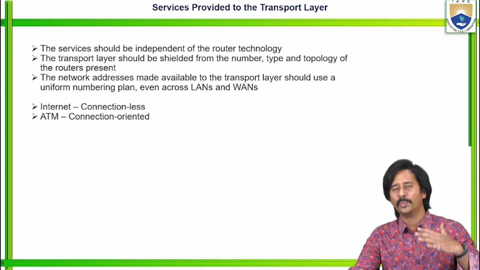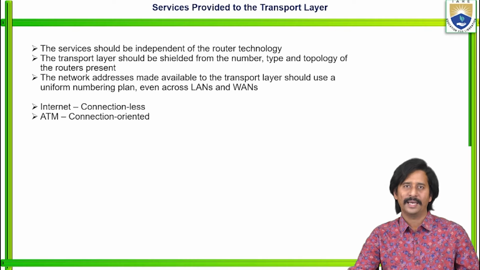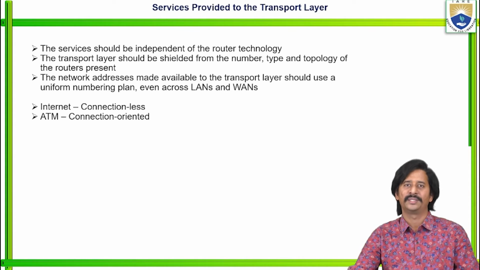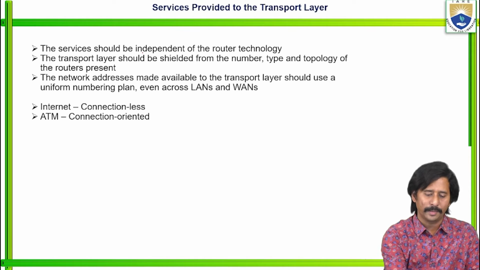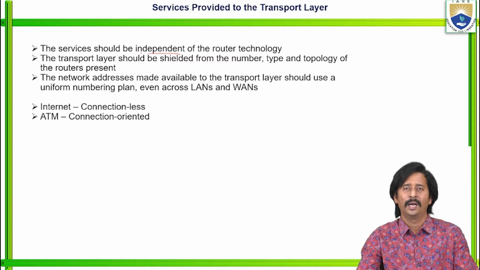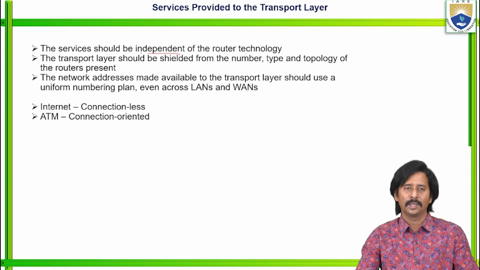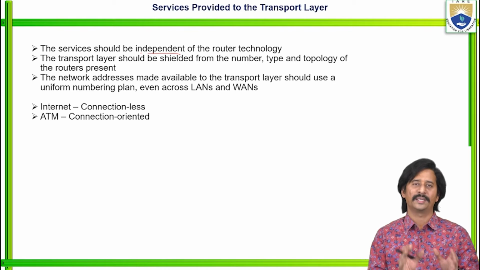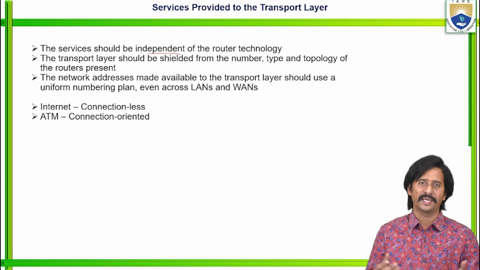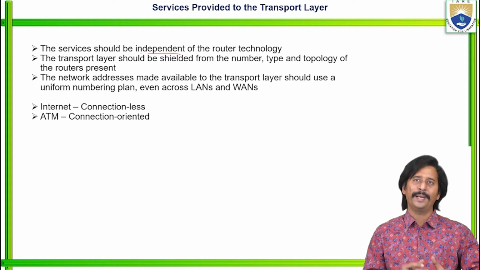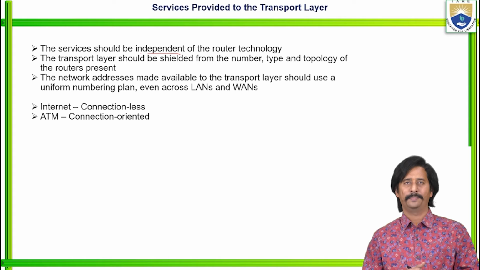Whatever services are provided by the network layer to the upper layer, that is the transport layer, these services should be independent of the router technology, because that is very important. Nowadays each and every application comes up with different parameters, right? So that means my application runs only on this particular configuration, only if this particular system has this particular router, then only my application works. That is not usable in real time. So the services should be independent of the router technology.